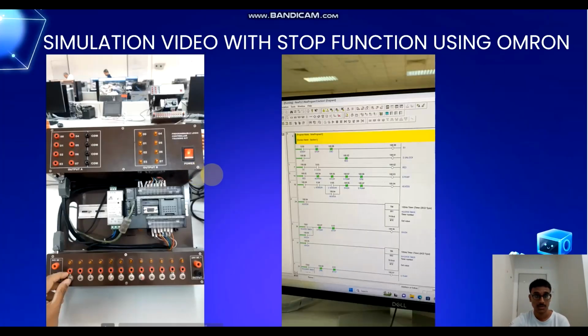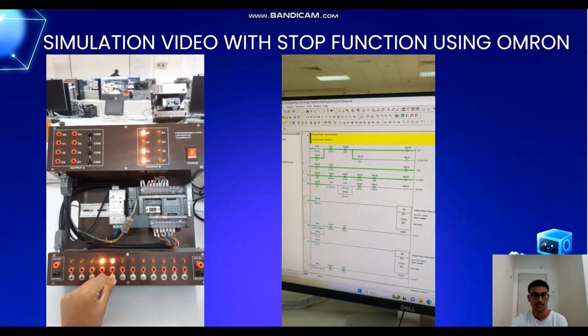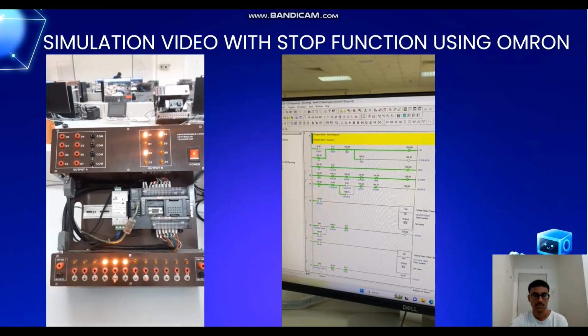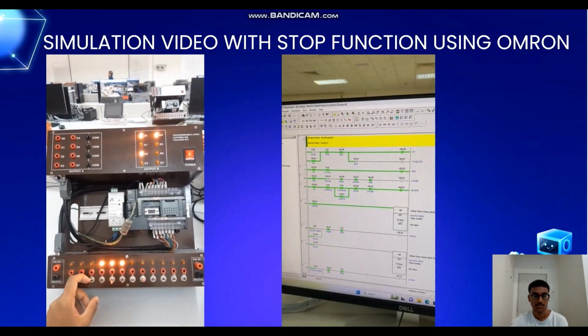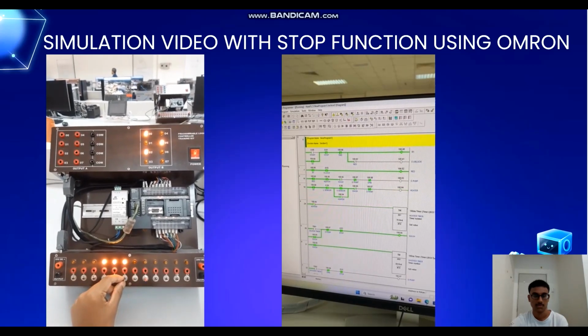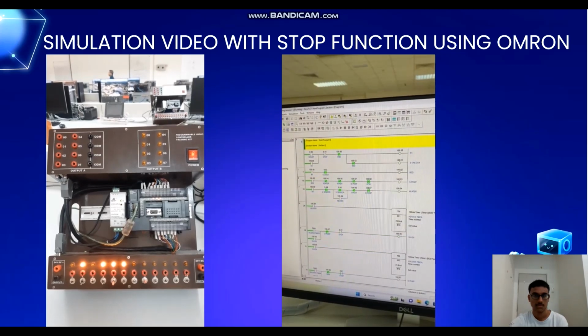And now we are going to see the simulation video with stop function using Omron. Let's have a look. So we can see that whenever the stop button is pushed, the output devices have no connection to the inputs.